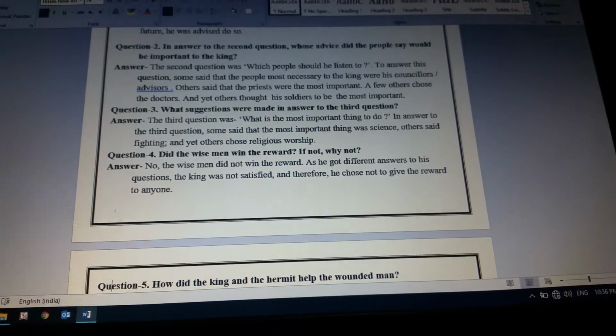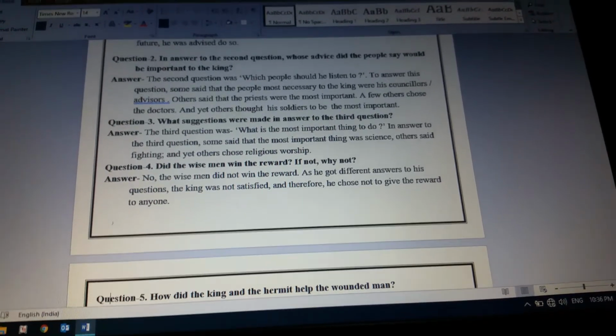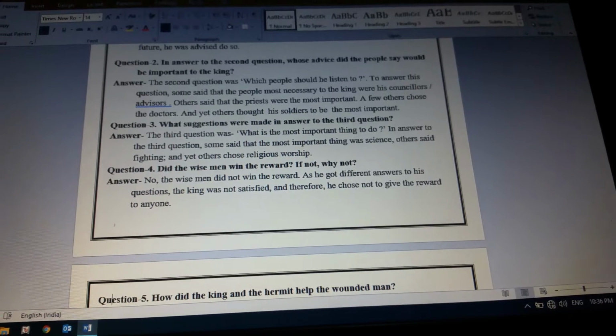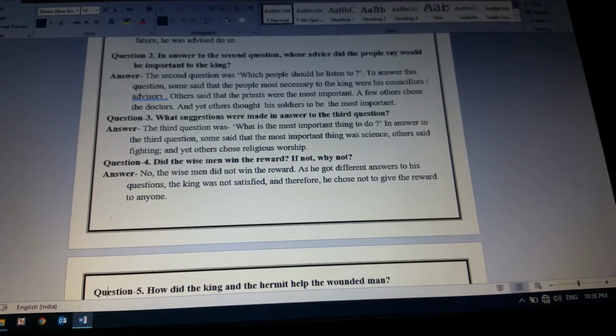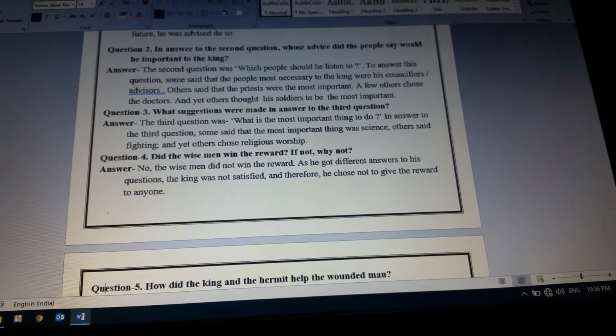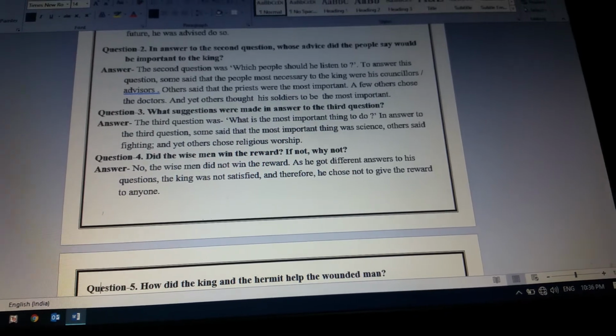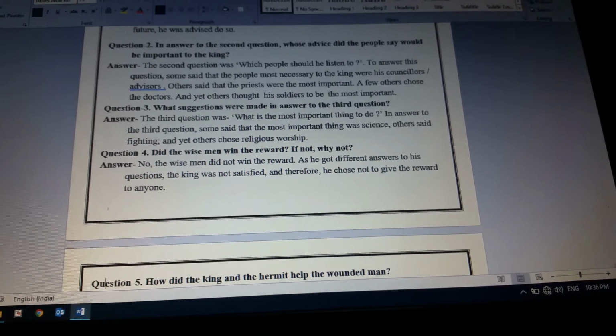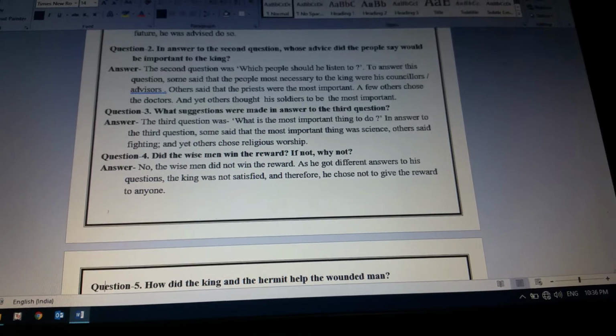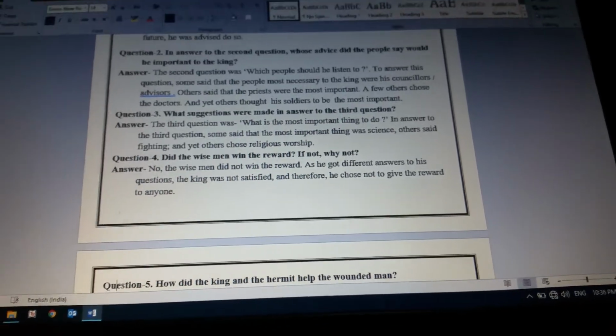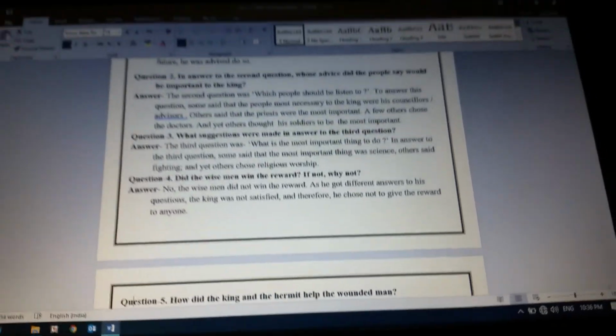Question number 4. Did the wise men win the reward? If not, why not? So no, the wise men did not win the reward, because as he got different answers to his question, the king was not satisfied, and therefore he chose not to give the reward to anyone.